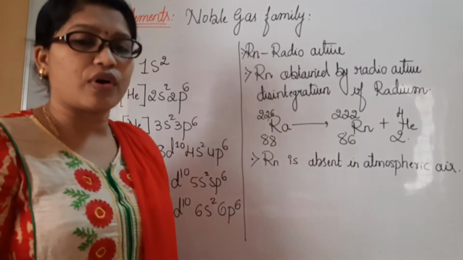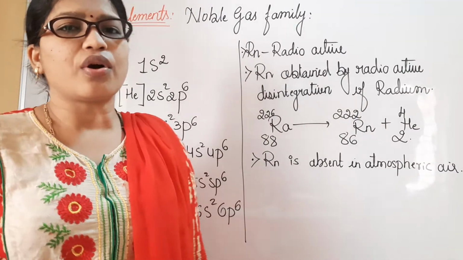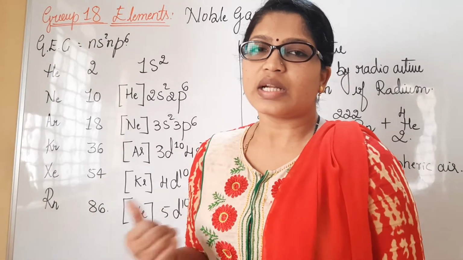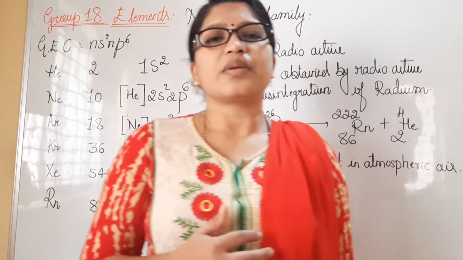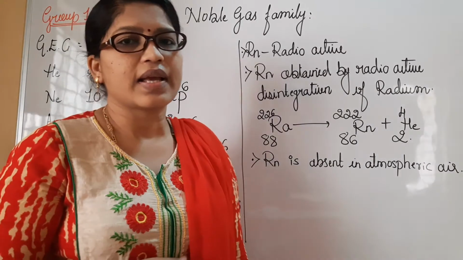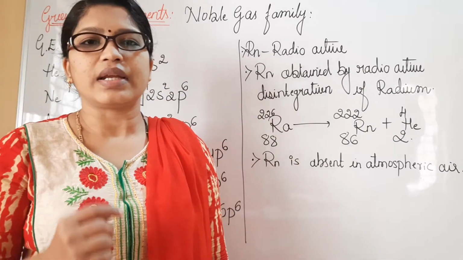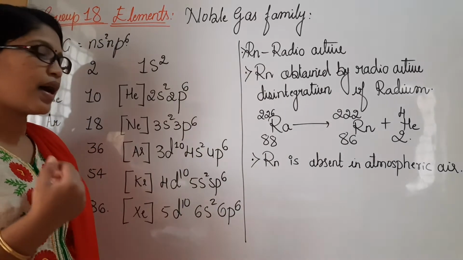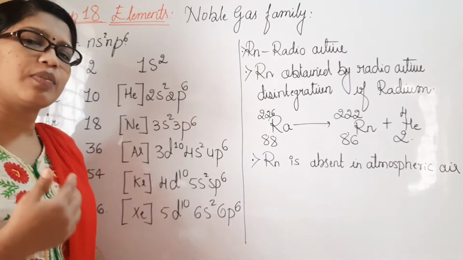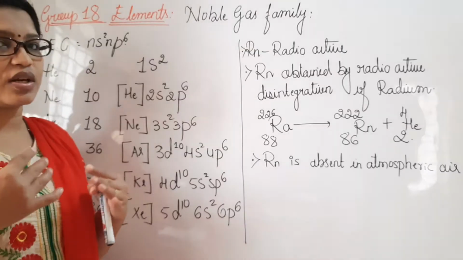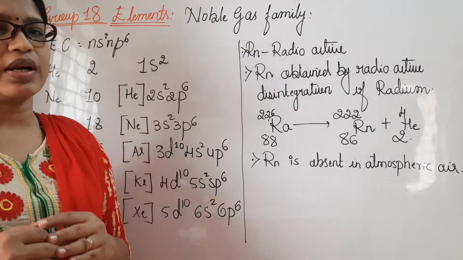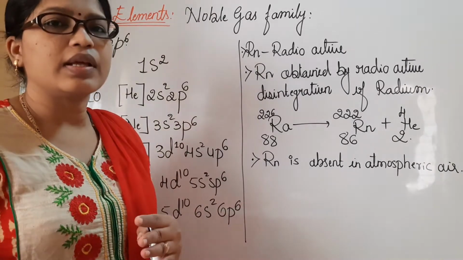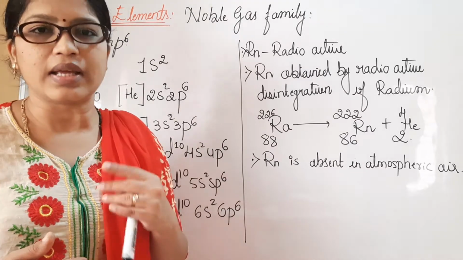Now we go to the next part, the abundance of all the elements present in group 18, to what extent they are present. To your surprise, all the noble gases together make up only about 1% of the atmosphere. Out of that, which element has what composition, what abundance, we have to understand all those things. So please copy this. We'll move to the abundance of noble gases present in the air.